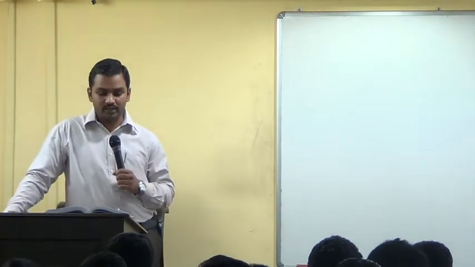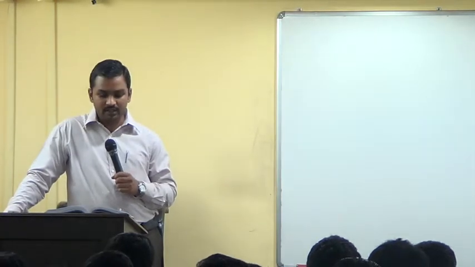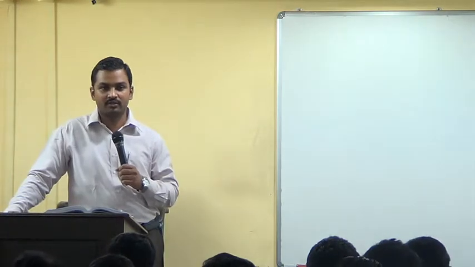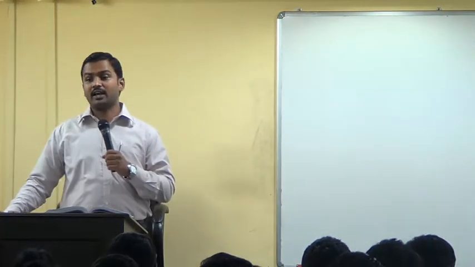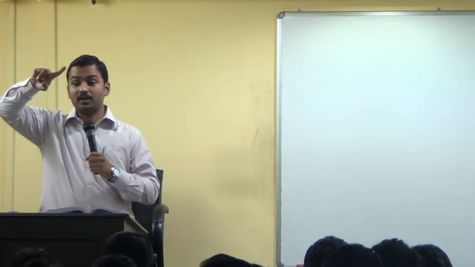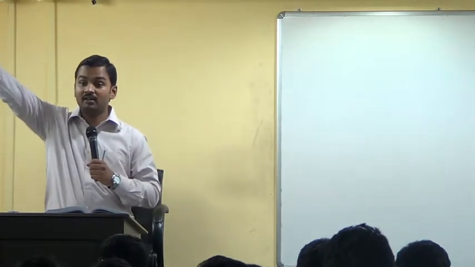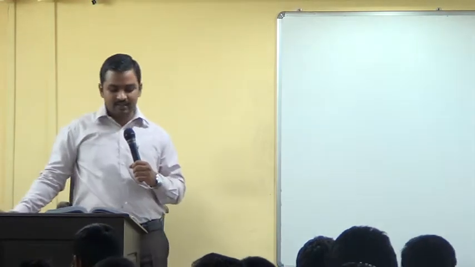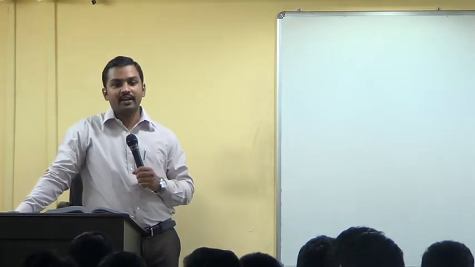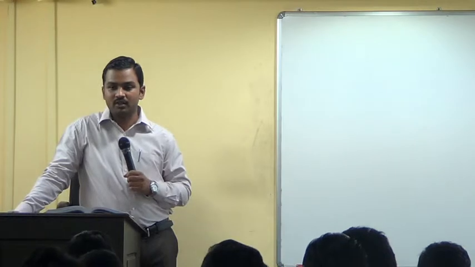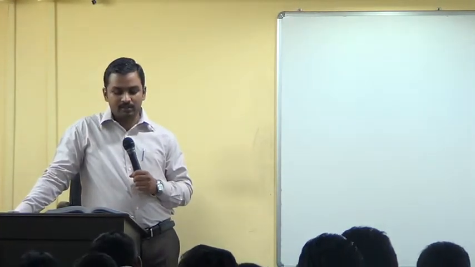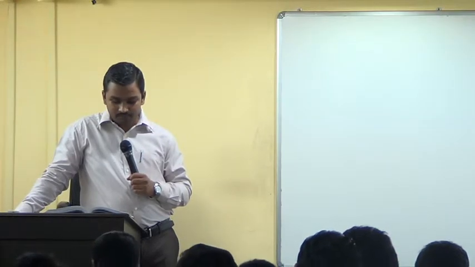Goodwill is to be valued at 4 years purchase of super profits, assuming that the normal rate of return is 8% on the combined amount of share capital and general reserve. So what is normal profit for calculation of super profit? It is 8% return on share capital and general reserve. Share capital is 8 lakh. General reserve is 80,000. 8 lakh 80,000 into 8% is your normal profit. B Limited is to take over trade payables at book value only.